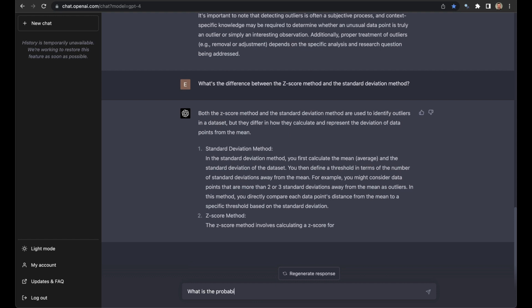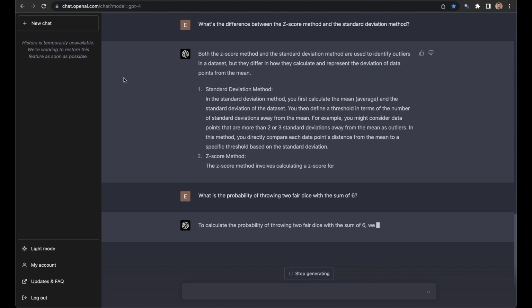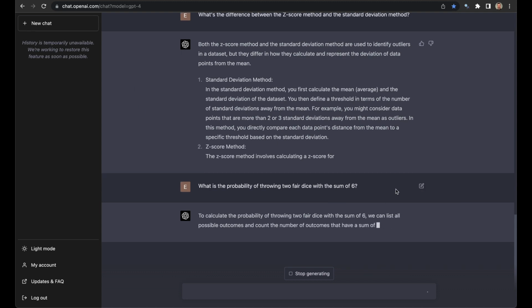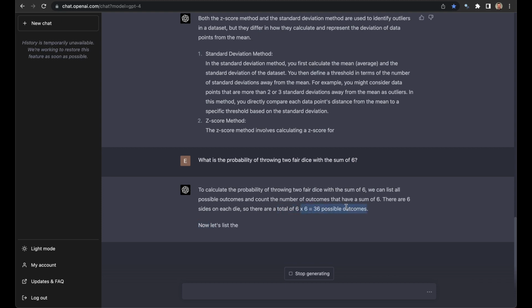What is the probability of throwing 2 fair dice with a sum of 6? Just a very basic stats question, right? You just want someone to be able to understand how to calculate simple combinations and probabilities. Okay, yep, good. You want to know that there are 36 possible outcomes for throwing 2 fair dice.